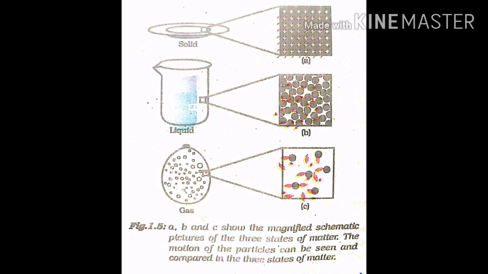This shows the movement of particles in three states of matter. In the gaseous state, the particles move about randomly at high speed. Due to this movement, the particles hit each other and also the walls of the container. The pressure exerted by the gas is because of this force exerted by the gas particles per unit area on the walls of the container.